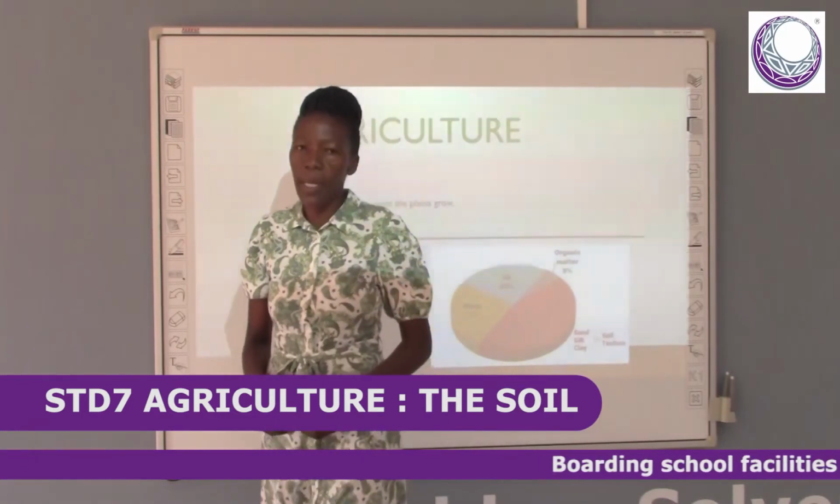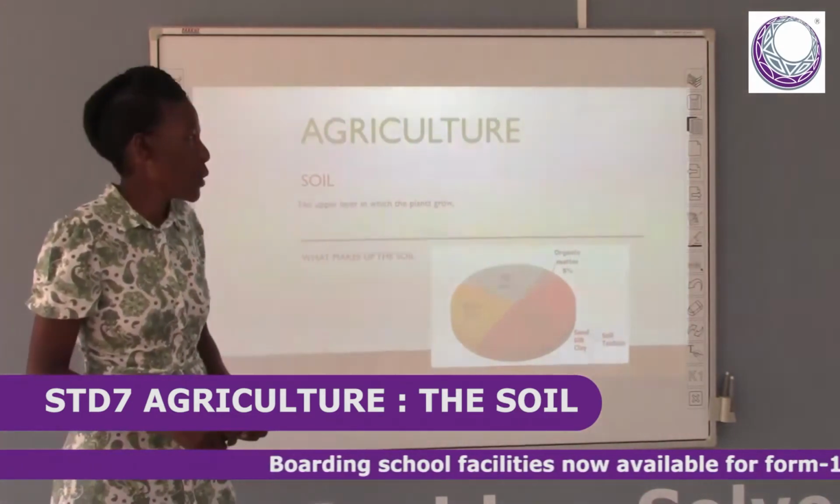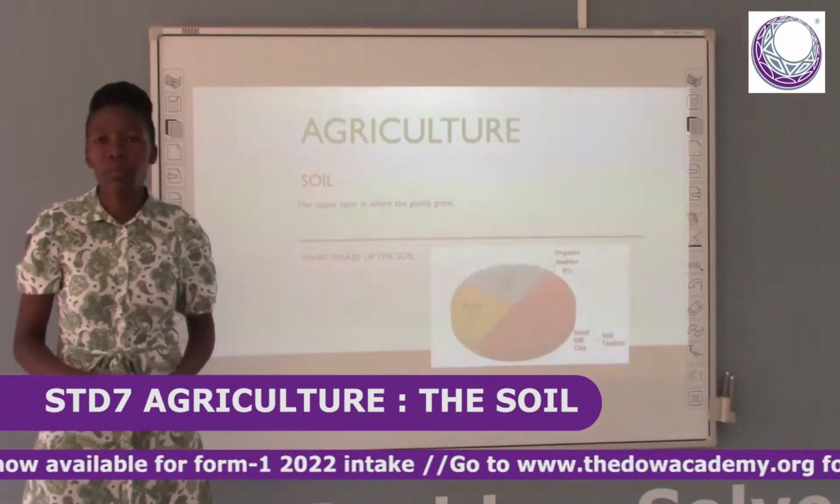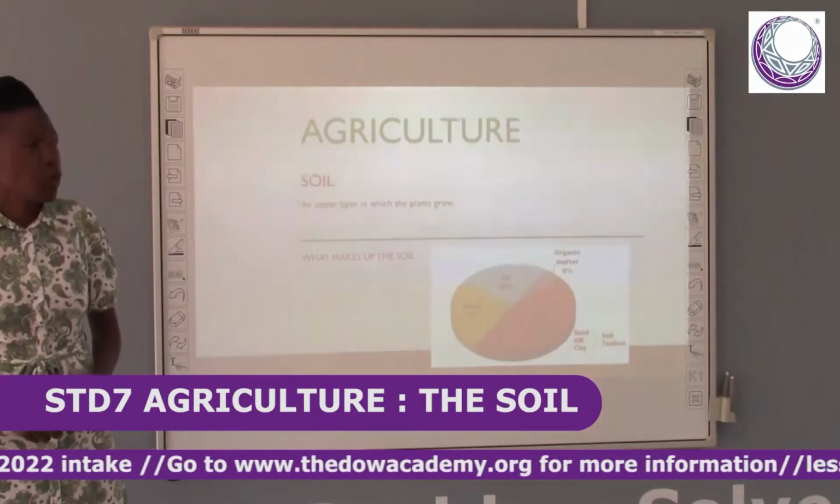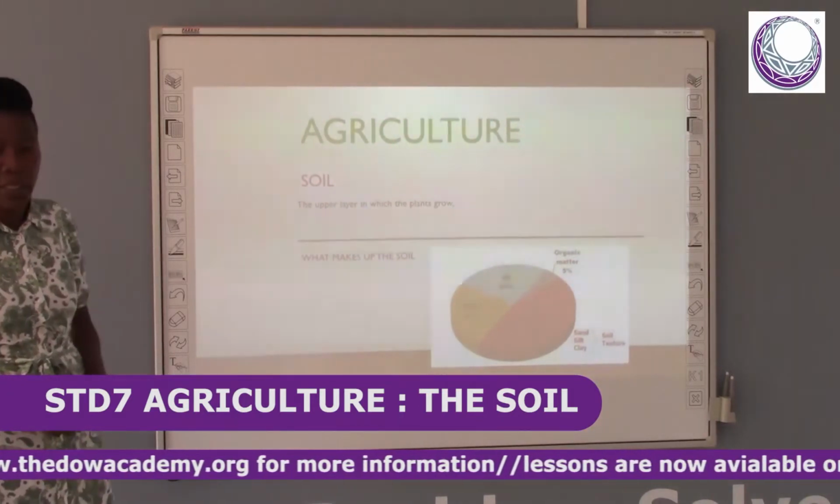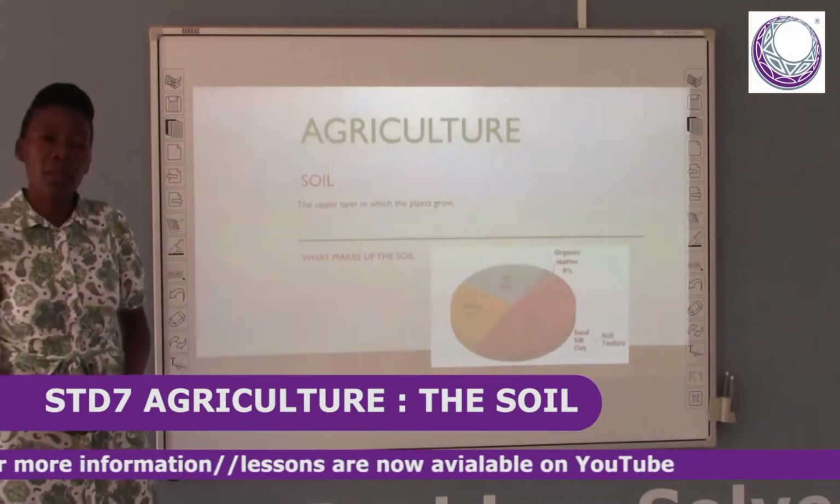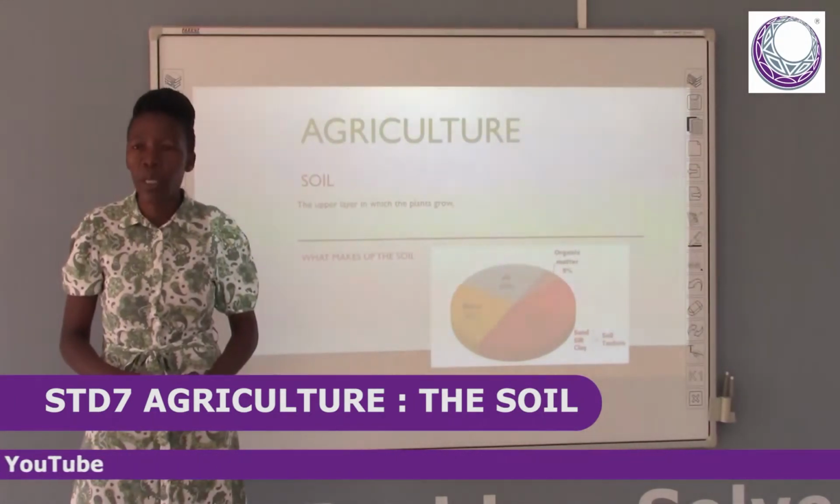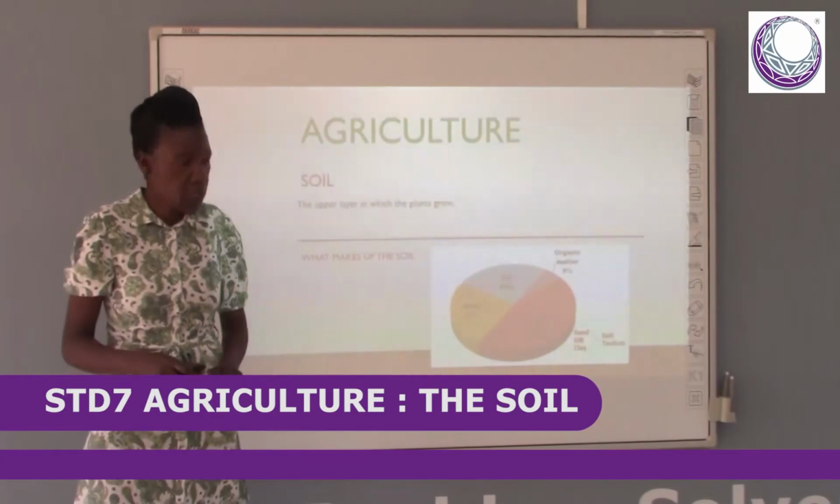I'll take you through the lesson of soil. We know that soil is a broad topic that is covered in agriculture from standard 5 to 7. I'm going to look at what soil is. I'll also look at the composition of soil, which are the soil constituents. I'll also look at how soil is formed.